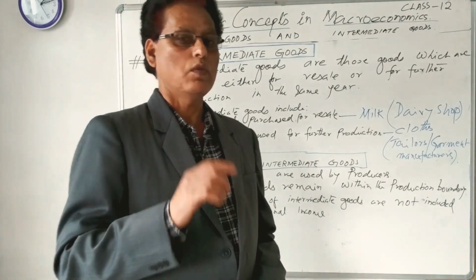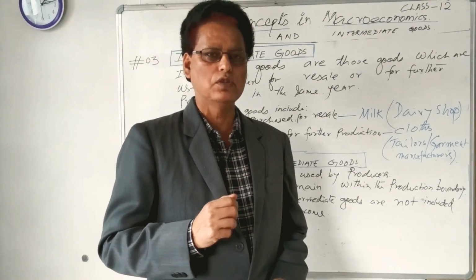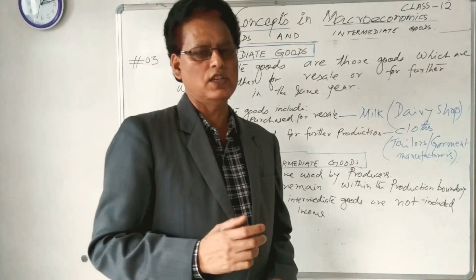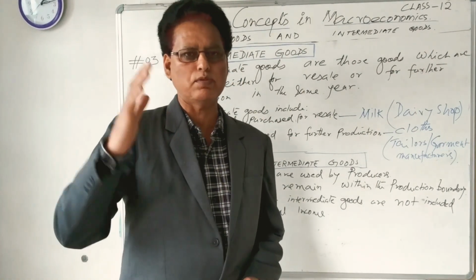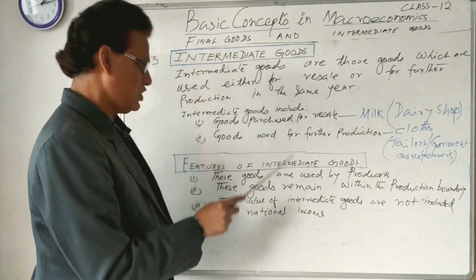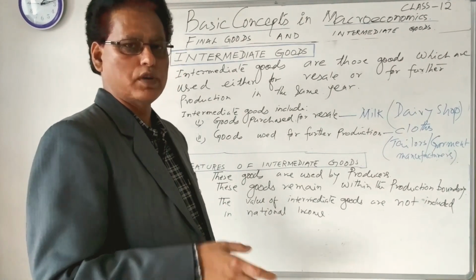The question arises, what is the meaning of production boundary? I told you in the last video that the production boundary is an imaginary line around the productive sector.